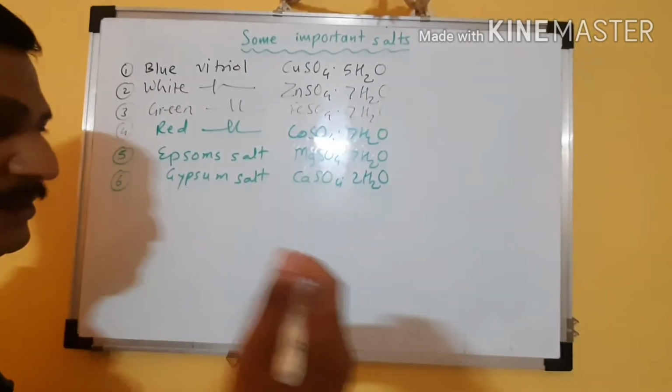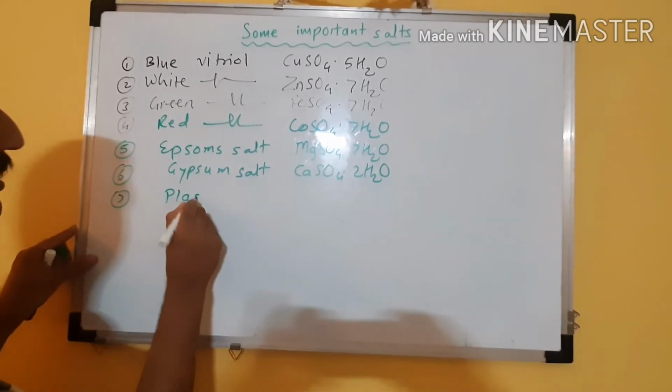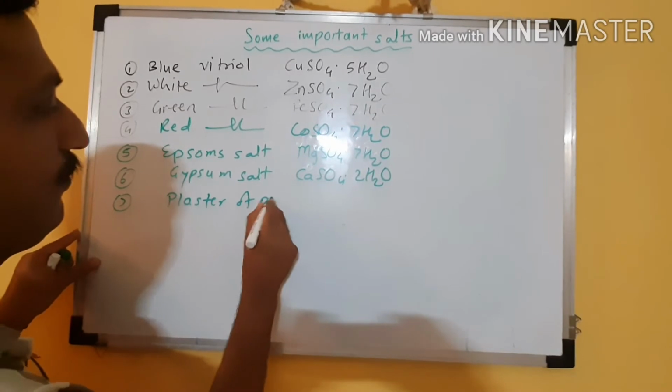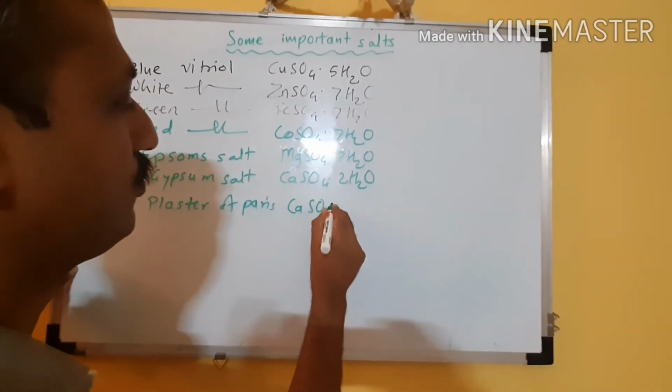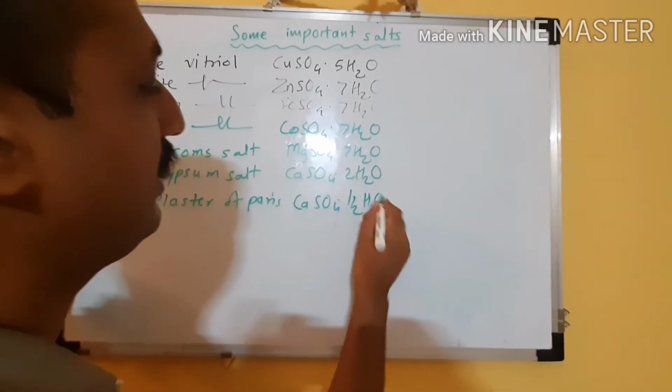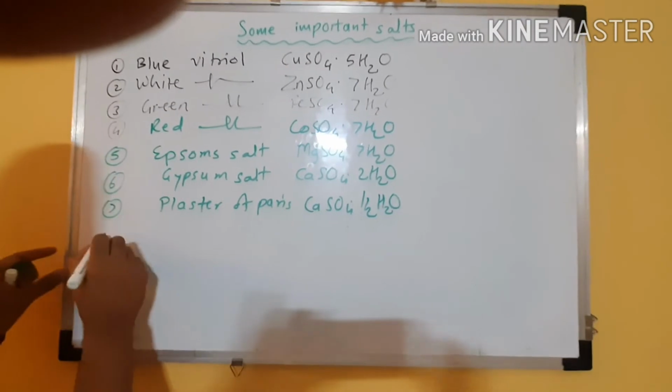If we heat the gypsum salt, then we'll get plaster of Paris. Plaster of Paris, or POP, has the chemical formula CaSO4 half H2O. We call it calcium sulfate hemihydrate. In plaster of Paris, this is the repeating unit.